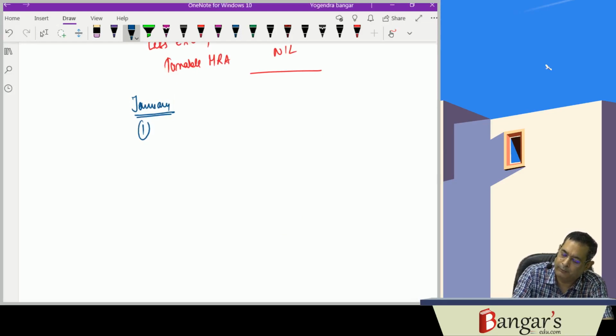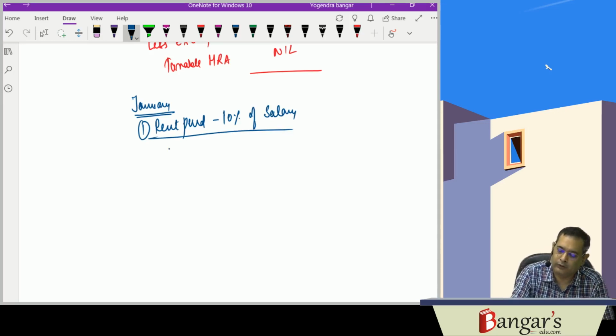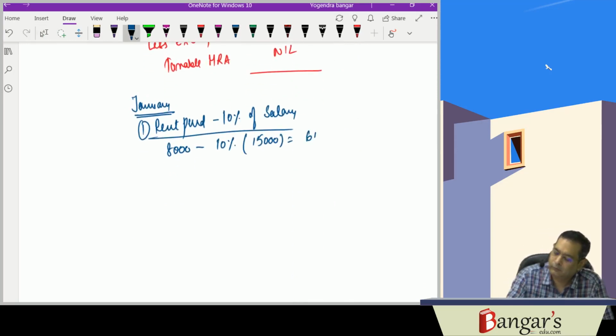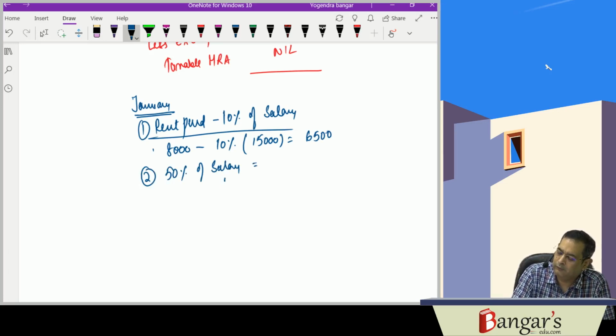So one is rent paid minus 10% of salary. Rent paid is how much? Rent paid is 8,000 minus 10% of salary. 10% of salary still remains the same, 15,000. So this part is the same, that is 6,500. Second is 50% of salary. 50% of salary is 15,000 into 50%. That is 7,500.